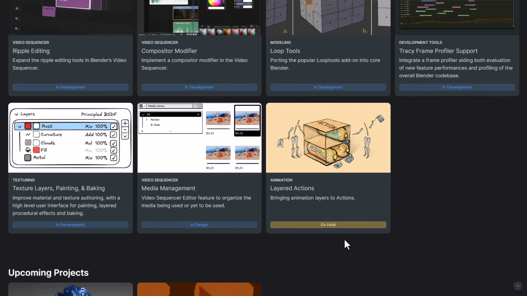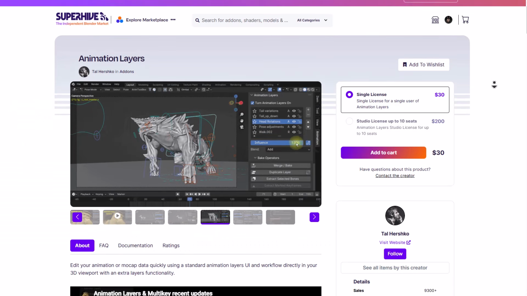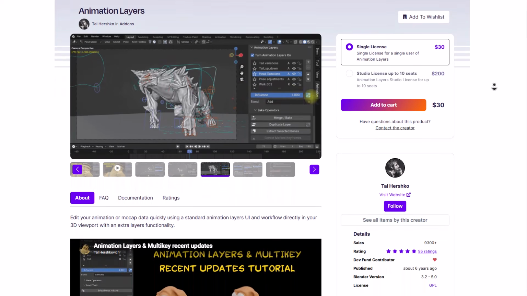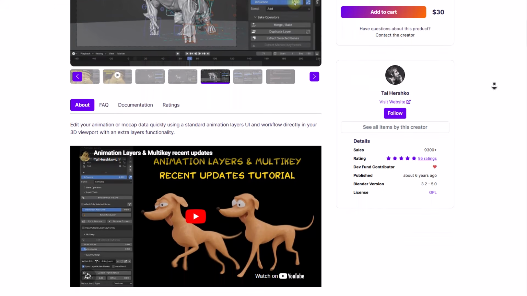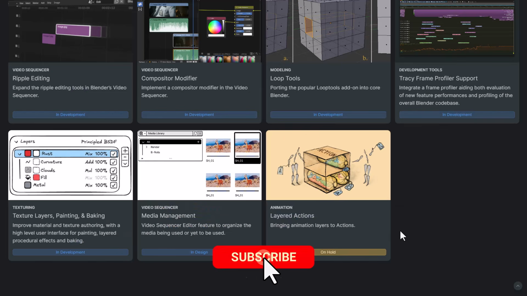So the idea for animation layers is for creators to layer various actions on their animation. Currently, the only way you can do this with Blender is by simply using a tool called Animation Layers, which you can get from Superhive. Other than that, this is something that we don't have. We did see a tease of Baklava, and that did sell an idea of what will potentially be coming to Blender as animation layers, but up until now, we haven't really seen any major updates to that. And right now, the folks at Blender are saying this is currently going to be on hold.